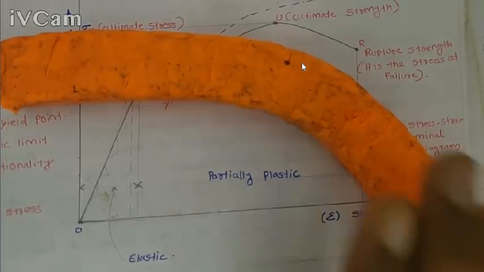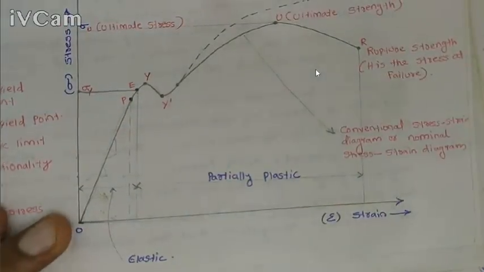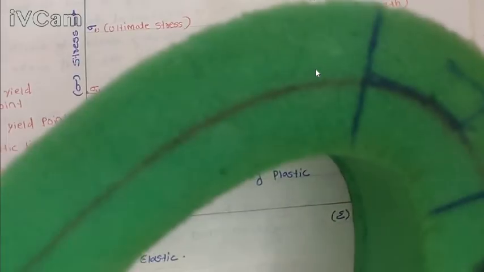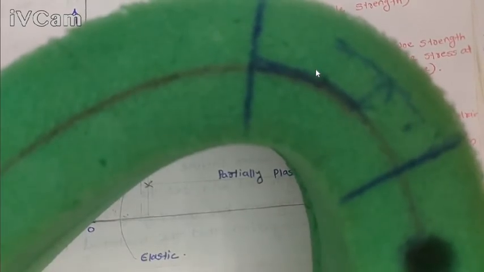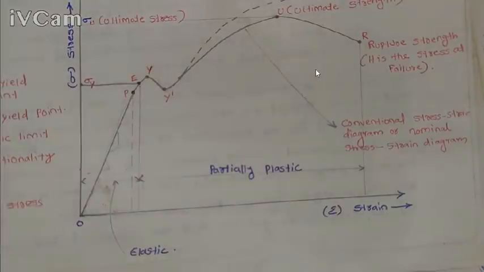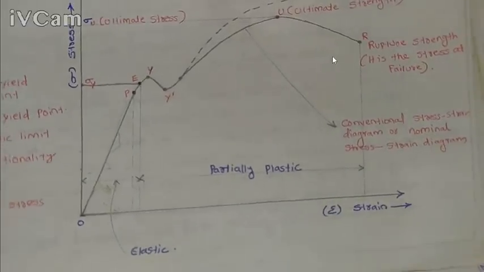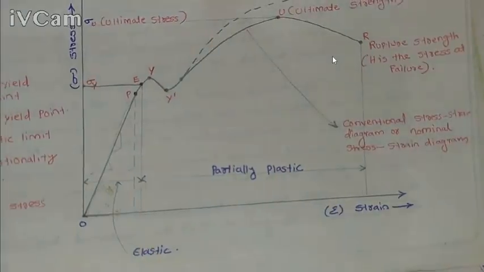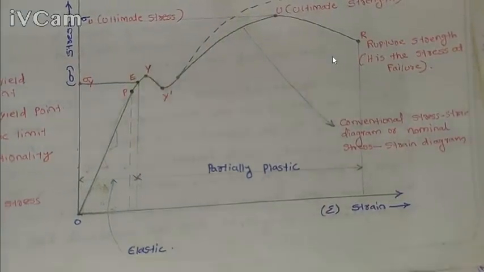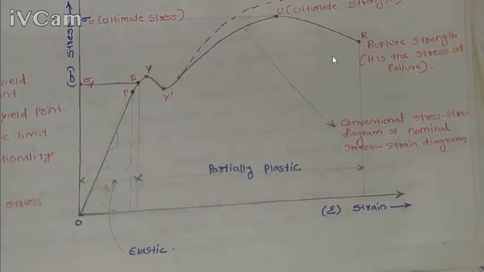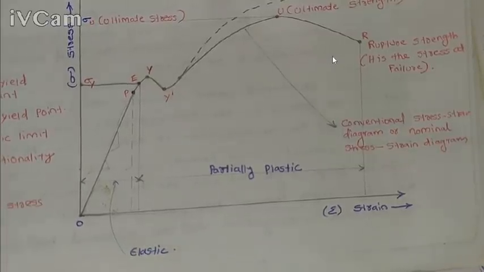But for another material, if I apply an external load and release it, the material comes back to its initial shape and size, so this is an elastic material, showing elastic nature. After this point Y, the yield point, the material shows a plastic nature.